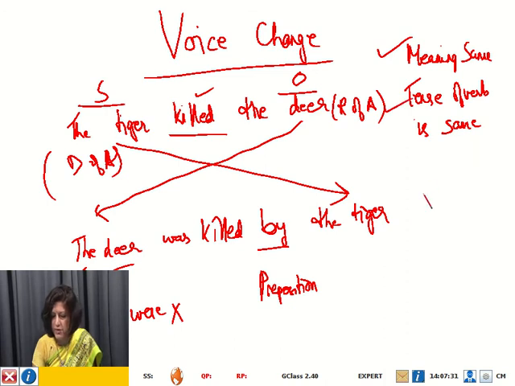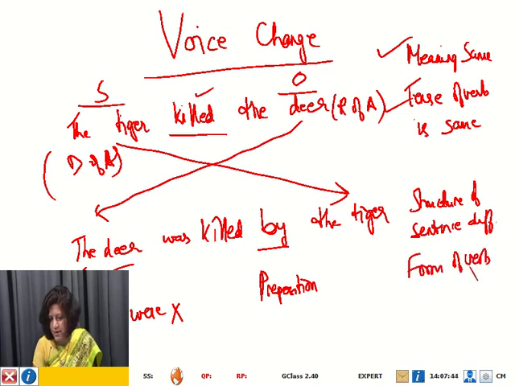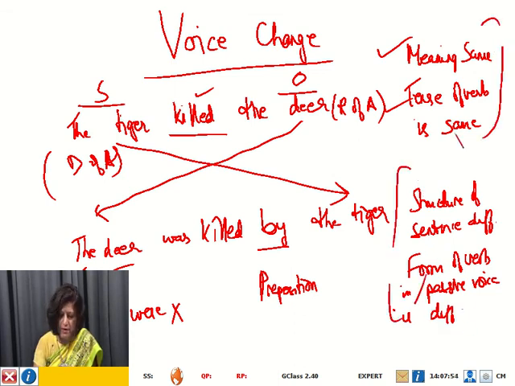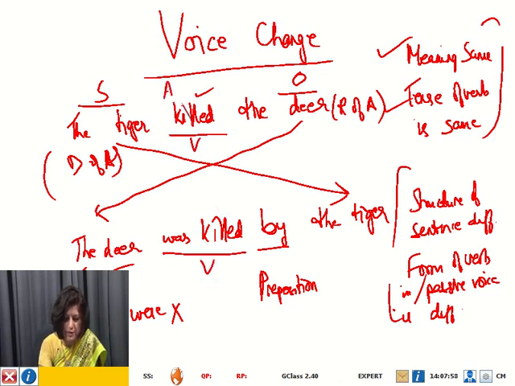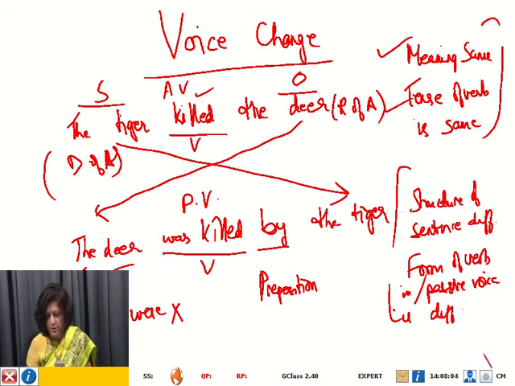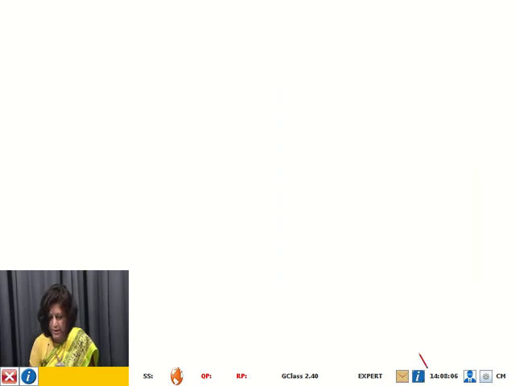The structure of the sentence becomes different, and the form of the verb in passive voice is different. So here this is the verb and this is the verb; this verb is in active voice and here this verb is in passive voice.